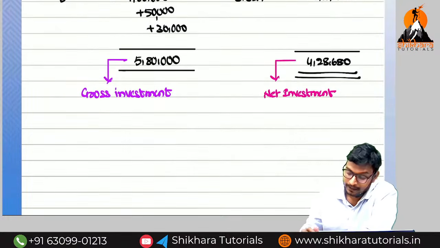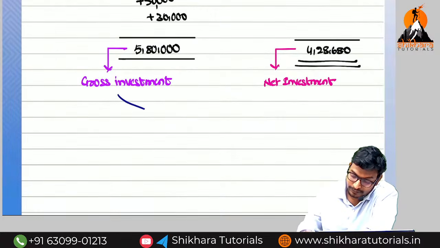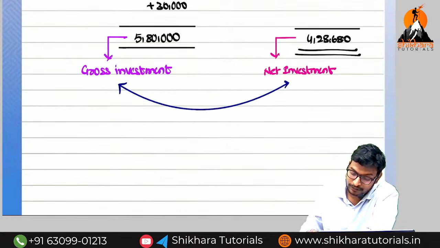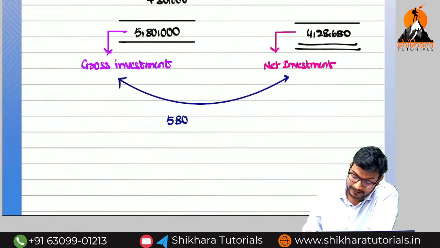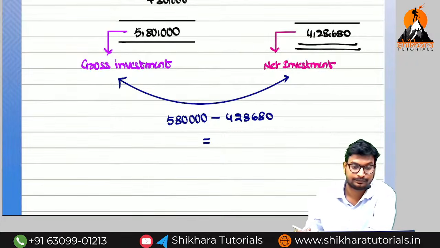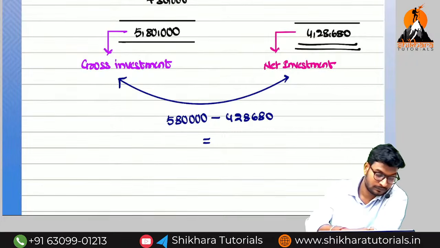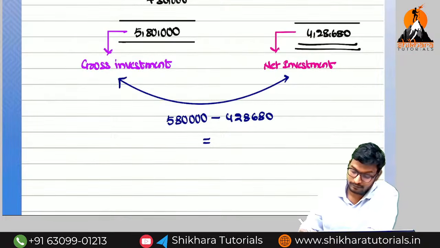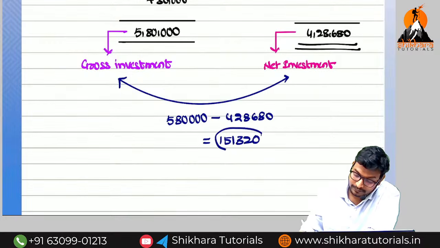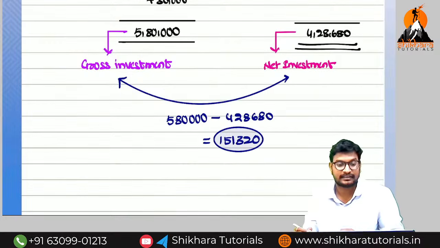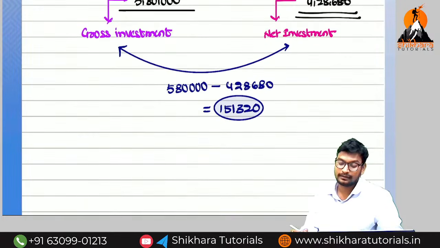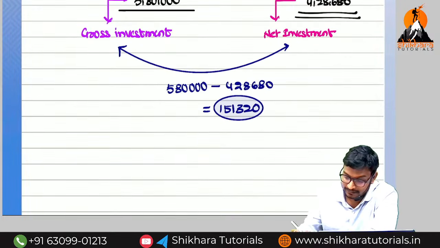The difference between these two things is nothing but what? So how much are we going to get? 5 lakh 80,000 minus 4 lakh 28,680. That is equal to how much? 1 lakh 51,320. This is nothing but unearned finance income. We can call it interest also.